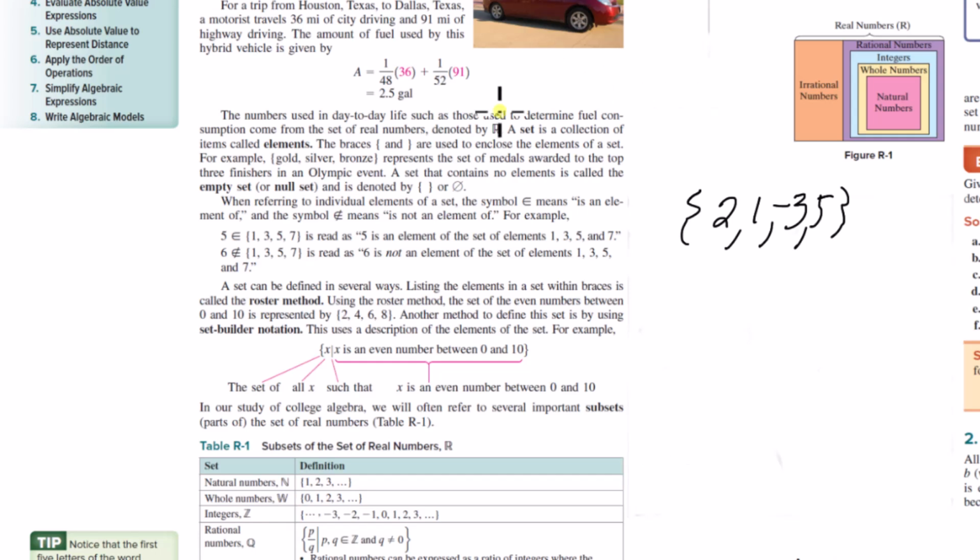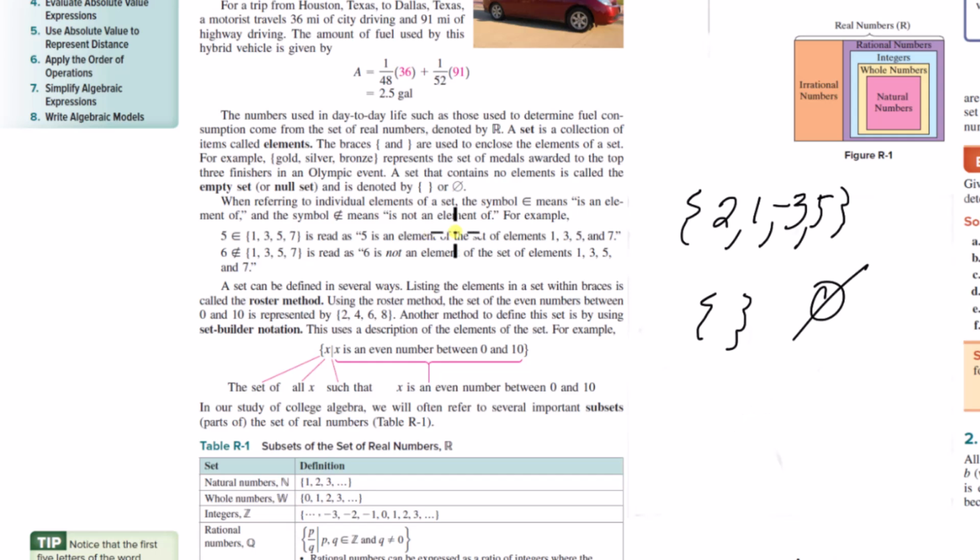Now, note that a set that contains no elements is called the empty set or the null set. You can denote that like this or like this. Now, when referring to individual elements of a set, this symbol, this kind of E here, means is an element of. And this symbol, the E with a cross through it, means is not an element of.